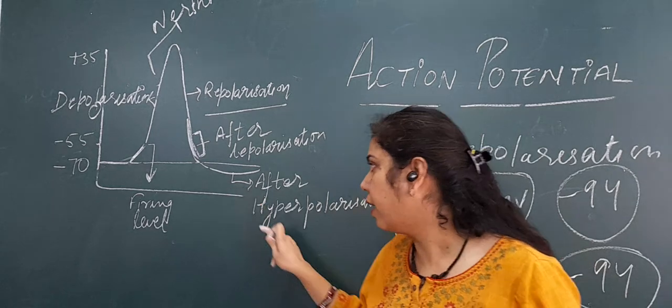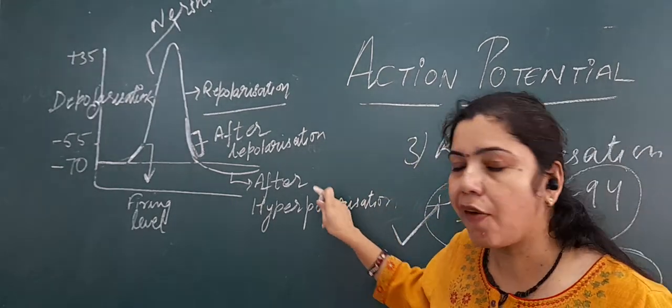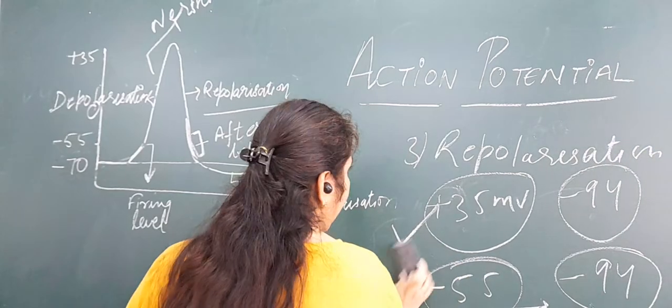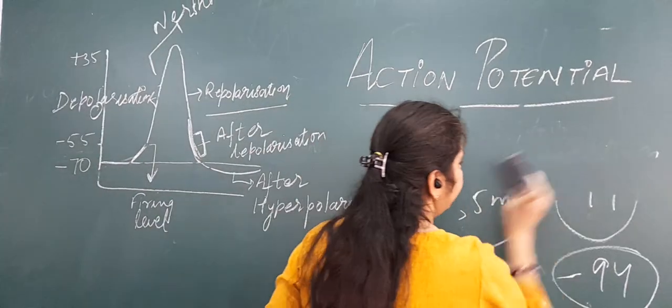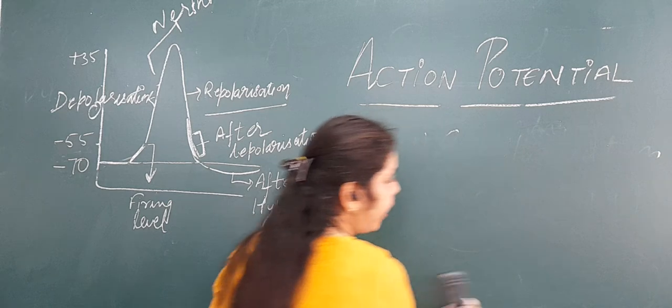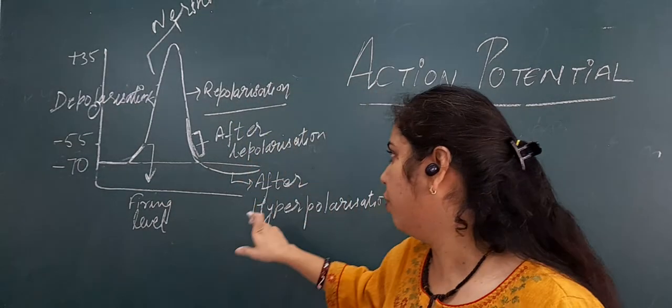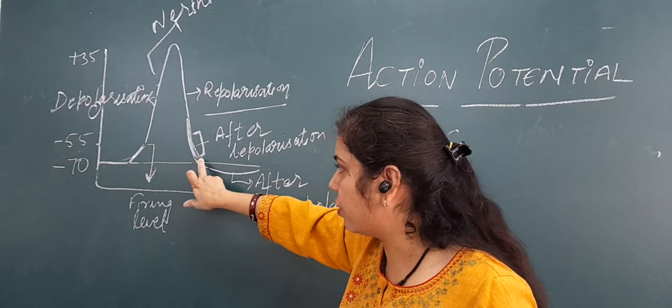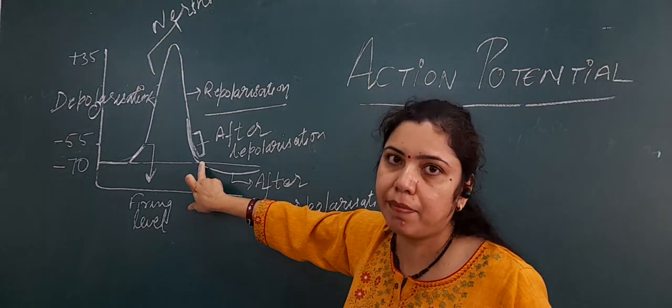Now the last segment of repolarization is after hyperpolarization. What do you mean by after hyperpolarization? After hyperpolarization means that even after achieving our resting value, see the resting value is minus 70, but you can see that the action potential has not stopped even at minus 70.